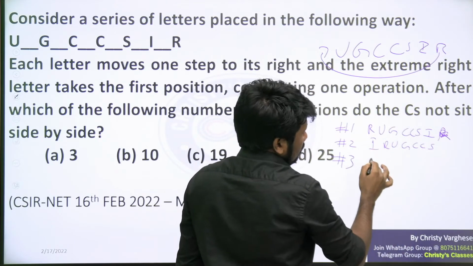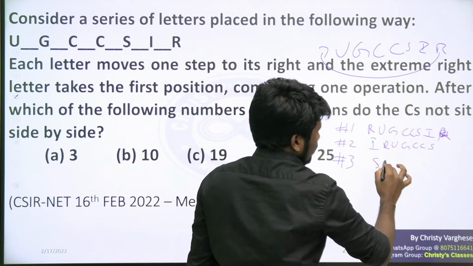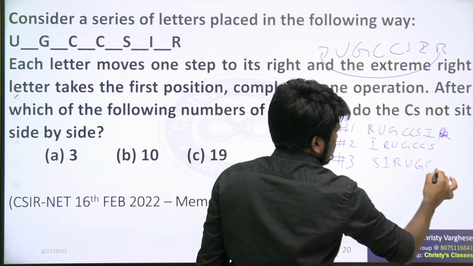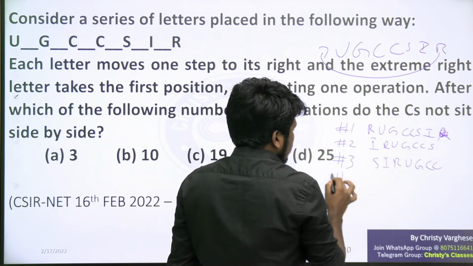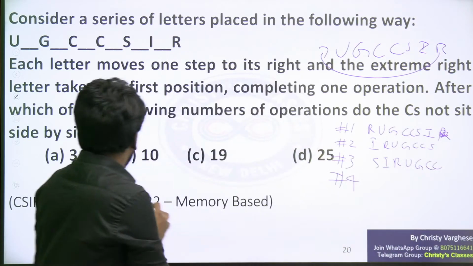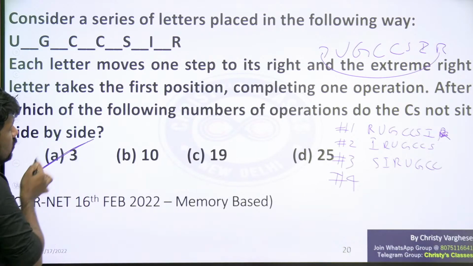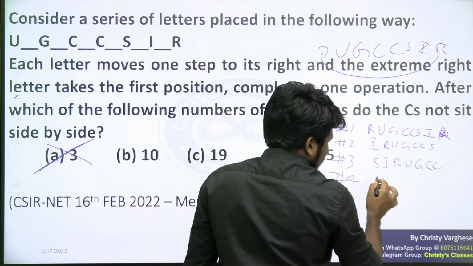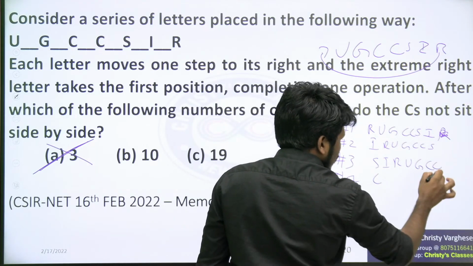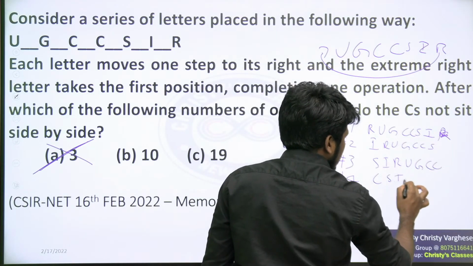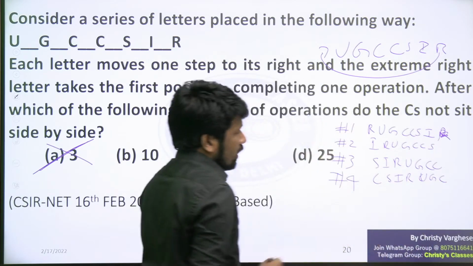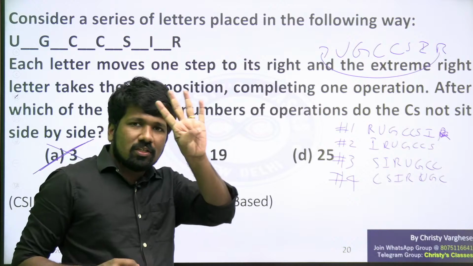S will come in the position of I and push everything right: SIRUGCC. After operation 3, this is not happening, so option A is eliminated. Operation 4, one C is coming here: CSIRUGC. Yeah, that is correct. After 4 operations, this is happening.